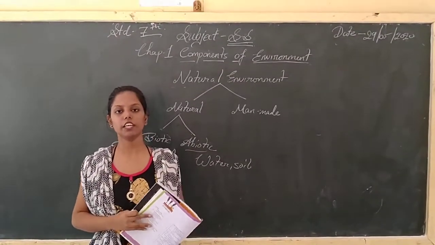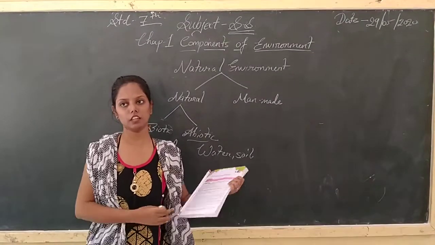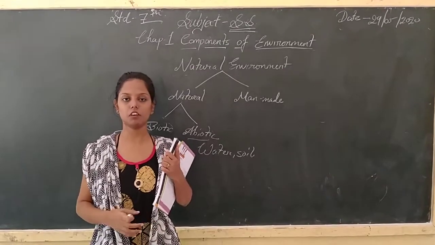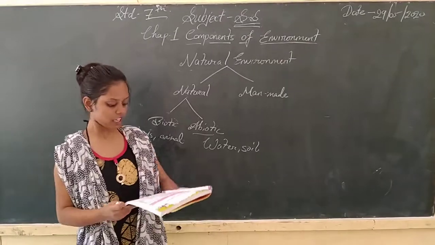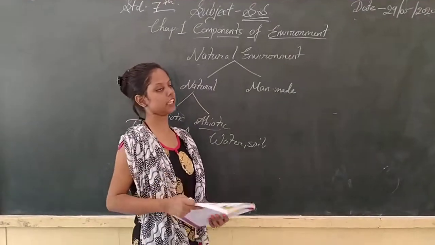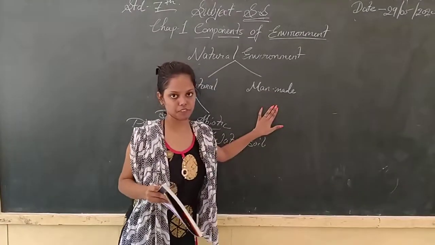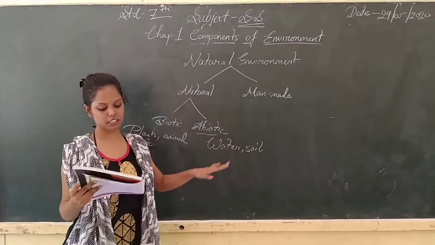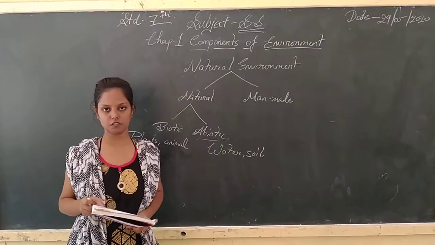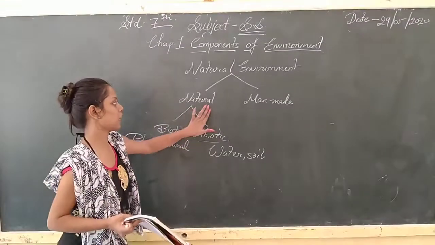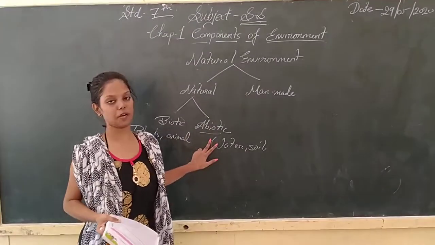We all know that we depend upon nature. We can breathe through air. We depend upon water. These all are the natural environment. Natural environments are categorized into two kinds, that is natural and man-made. Natural environments means gifted by nature. Natural environments are also categorized into two kinds, that is biotic and abiotic.